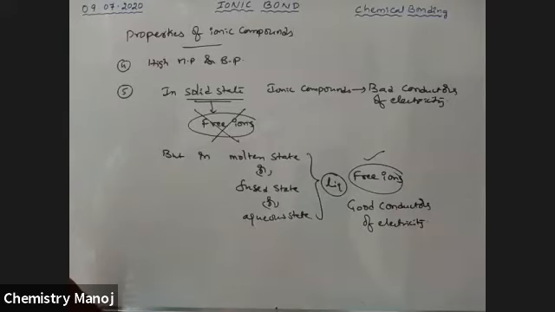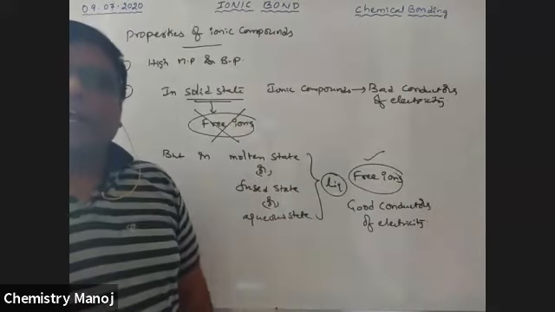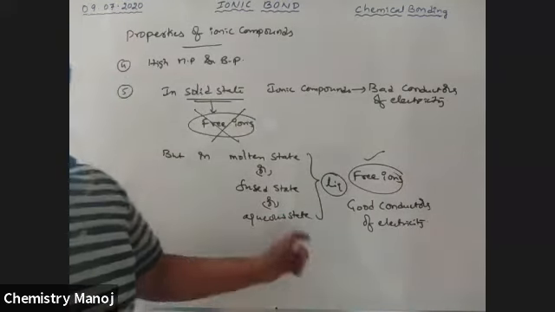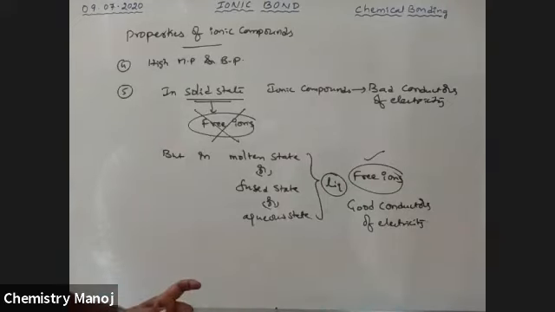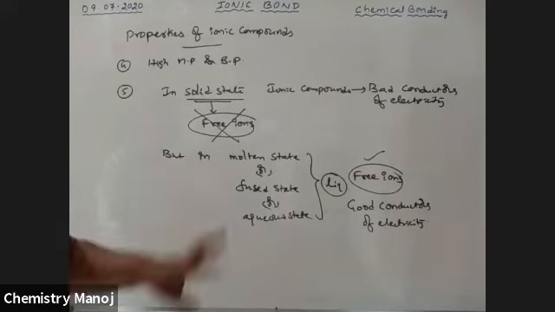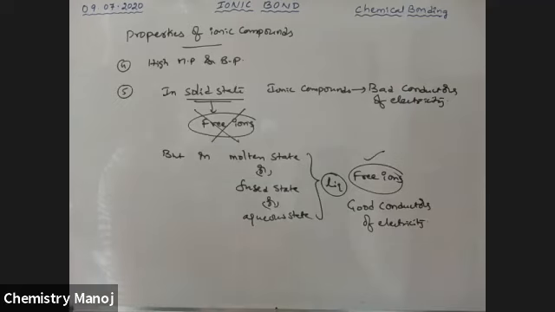Finally, ionic compounds in solid state are bad conductors. In fused state, molten state, or aqueous state, these are good conductors because of the presence of free ions. These are very, very important points, my dear boys. These are the properties of ionic compounds.